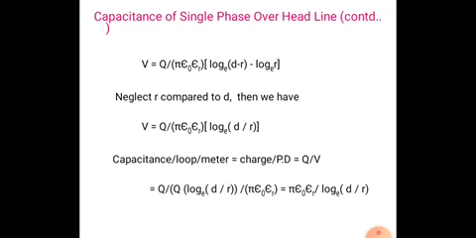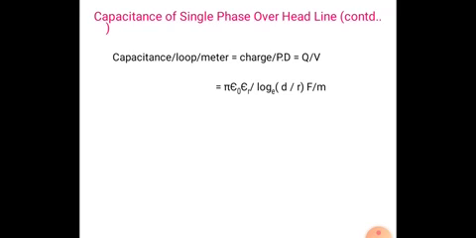So Q by Q into log e (D by R) by pi epsilon, so Q gets cancelled. So the capacitance per loop per meter is equal to pi epsilon by log e (D by R) farad per meter. Why? Because here we are writing capacitance per loop per meter, so the unit is farads per meter.